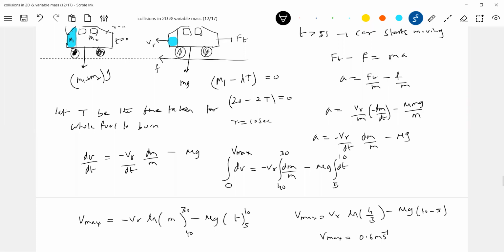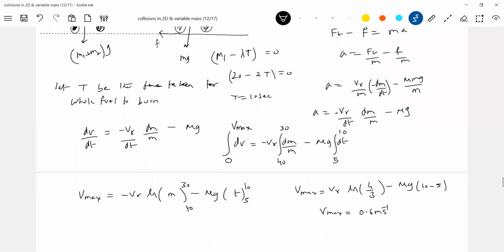After this, what will happen? There won't be any fuel left over. The car will experience only friction force, will undergo retardation, and come to rest. No? So after this, 0 equal to Vmax minus mu g T dash. What is T dash equal to? After again, it will move further some distance and finally comes to rest here. Once the fuel gets over, only friction force will act.